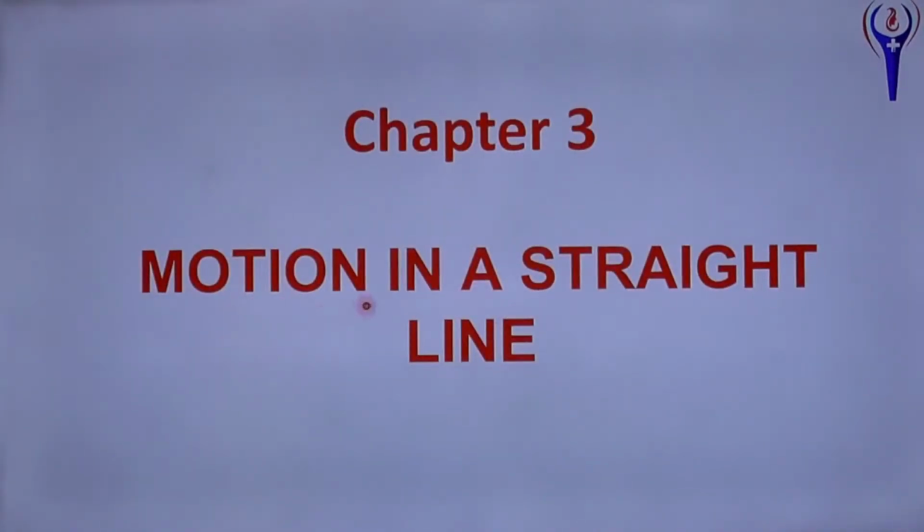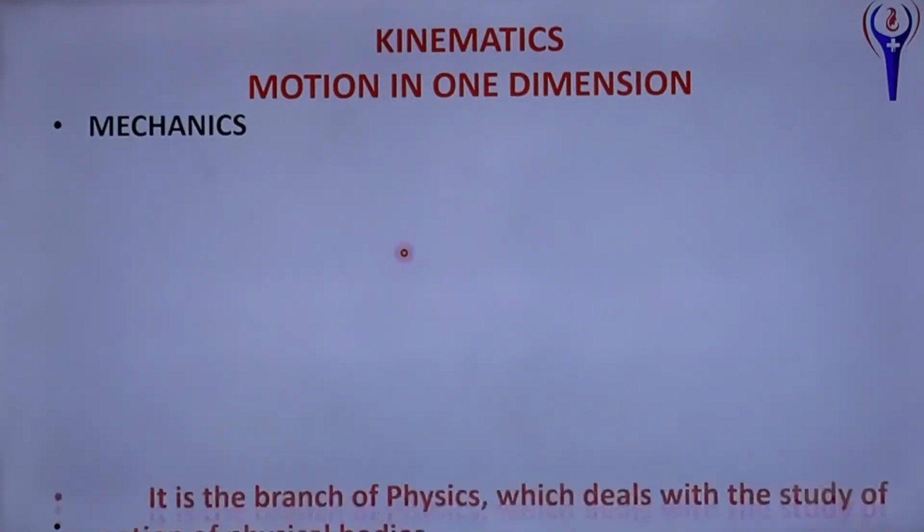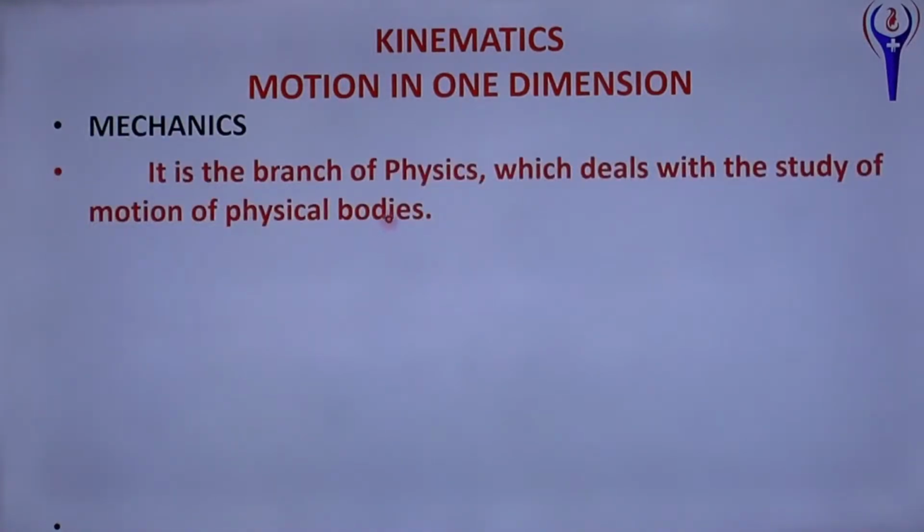Motion in a straight line, or motion in one dimension. Mechanics is a branch of physics which deals with the study of motion of physical bodies.